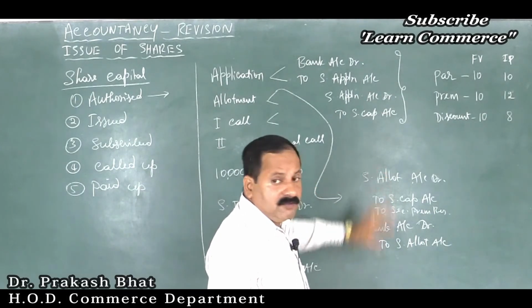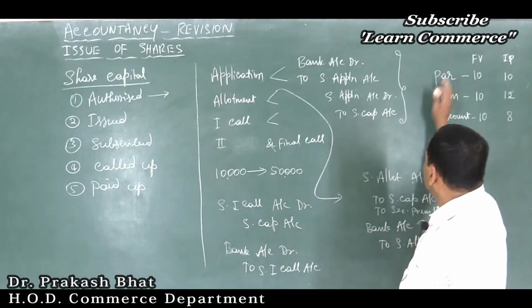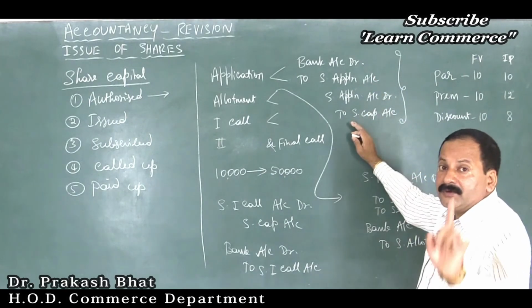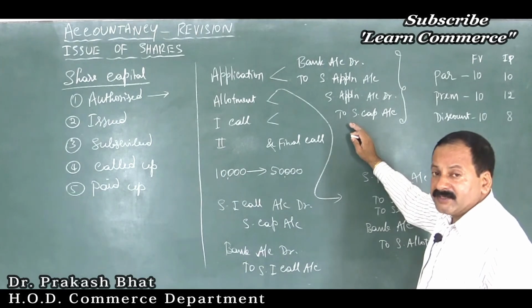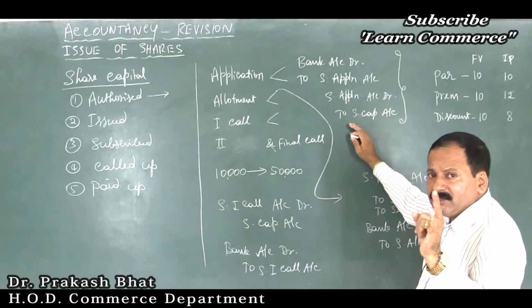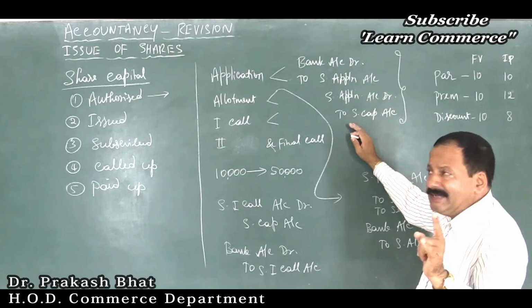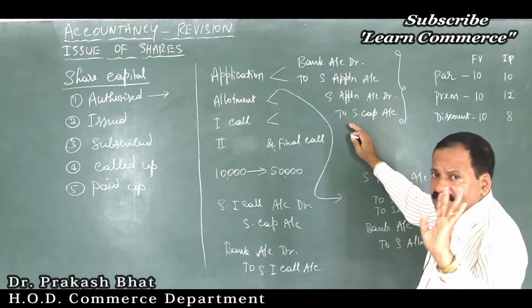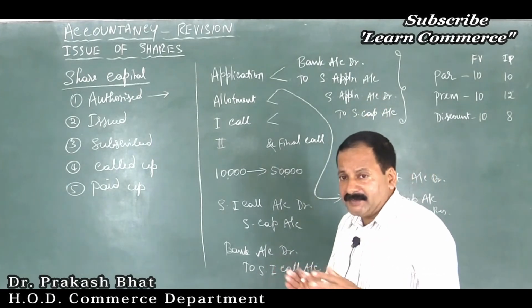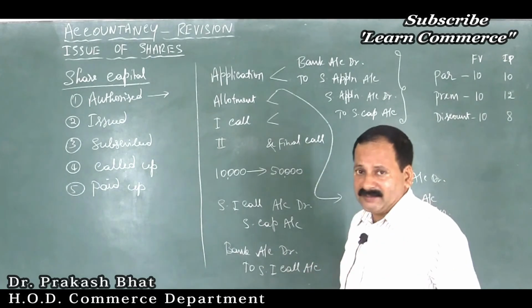Then again, while giving the problem, you should be very careful, friends. You know all the journal entries very clearly. You have passed all the entries till the end. With the wrong amount, evaluator will give you a big 0. Other than that, they will not give even a single mark also, because that evaluation is correct also. Without correct figure, if the journal entry is given, it's a wrong journal entry. Wrong means 0. It's a practical paper. It is not a theory paper that some part is there, some answer is there, let us award 50% of the marks. Not like that in accounts, remember.